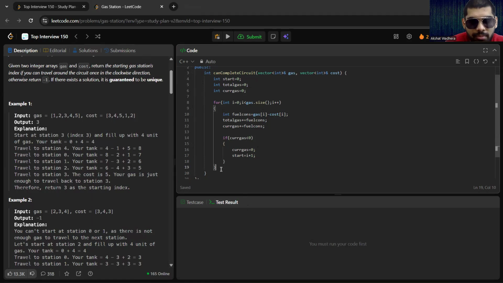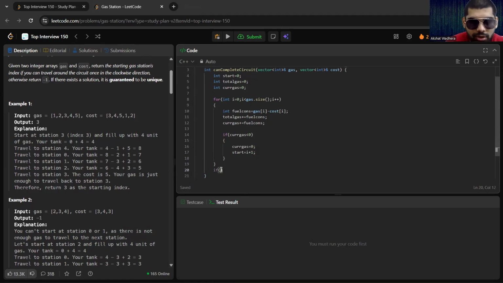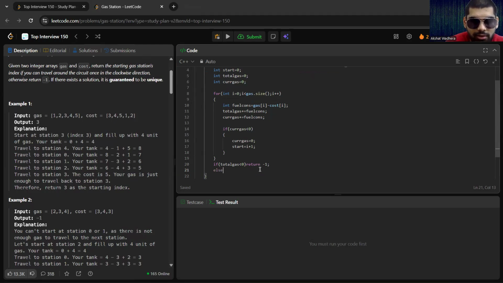Then if total gas is less than 0, that is the summation over all the gas stations, we know that there's no possible route, so we simply return -1. Else we return start, because if the total gas is not negative, the start index must be pointing to the right starting index.